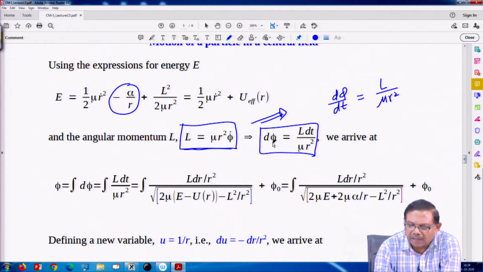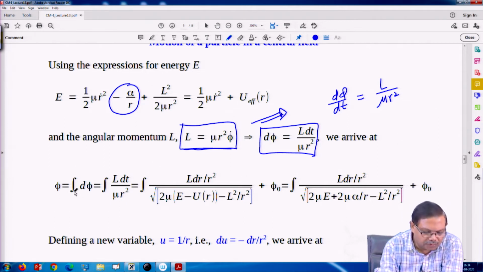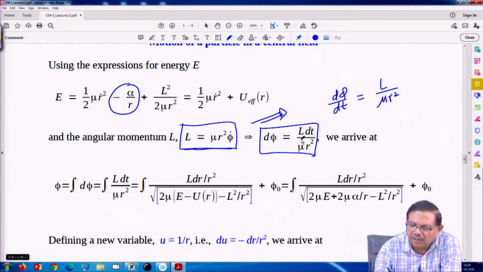So, now I can integrate this to get phi, that is the integral over d phi, and d phi can be written as L dt by mu r square.